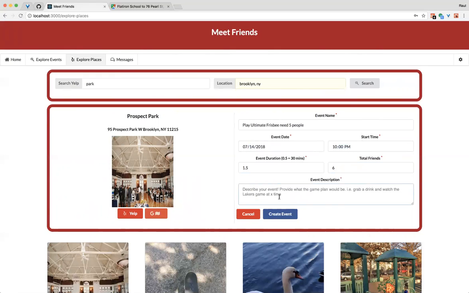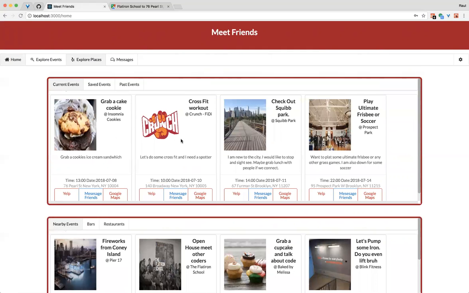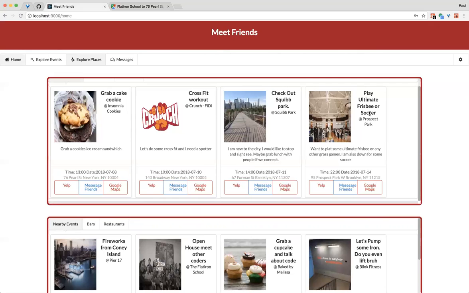I can update that on there and remove that information. So from there, I would go ahead and create the event. Now that it's on there, I can see it in my current events.